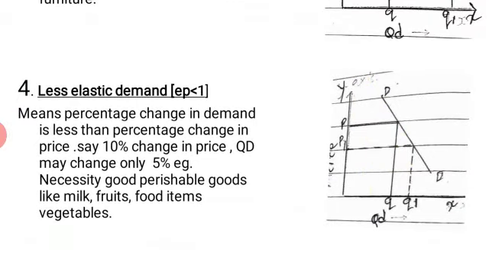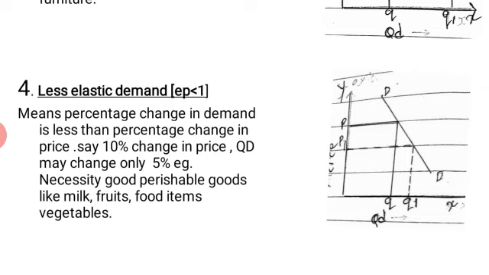Let's take the fourth one, that is less elastic demand. Less elastic demand here means elasticity is less than 1. There may be a bigger change in the price, but there is a smaller change in the quantity demanded.